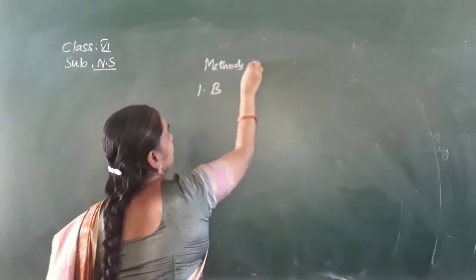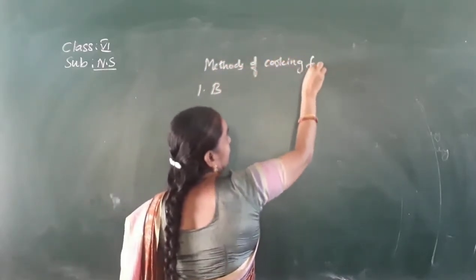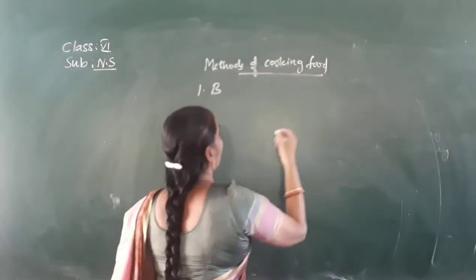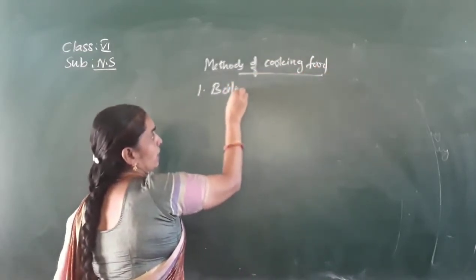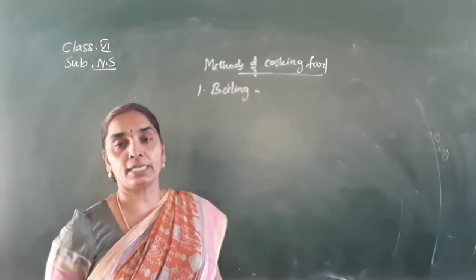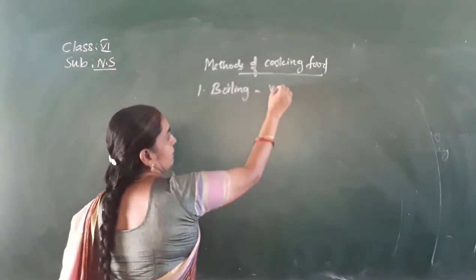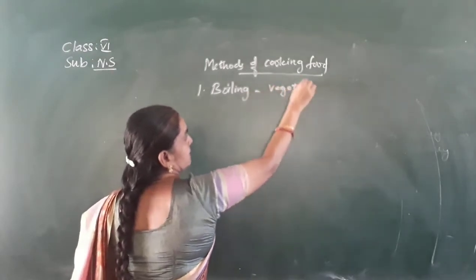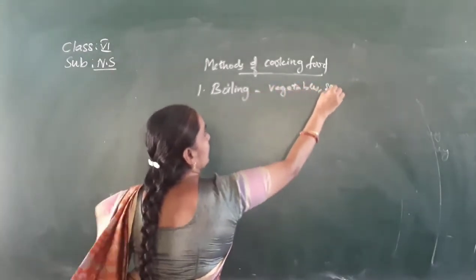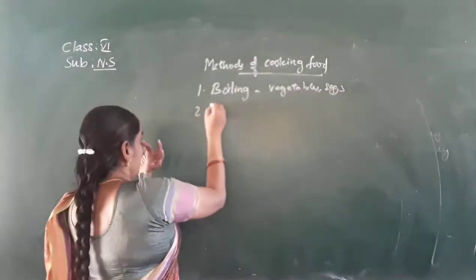Methods of cooking food. There are different methods. They are the boiling method. All the vegetables and eggs are boiled, isn't it? Boiled and cooked. So this is about the boiling method. Next, the steaming method.